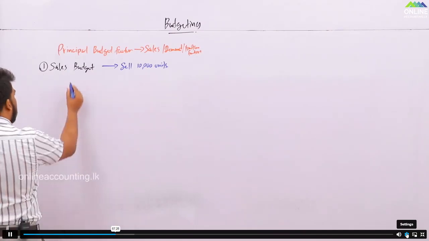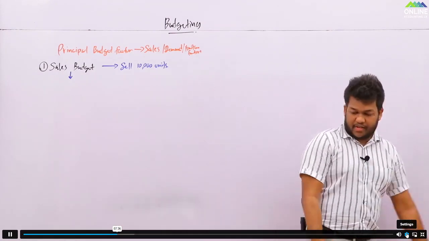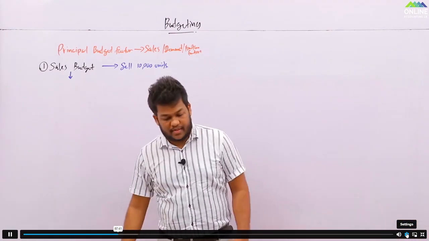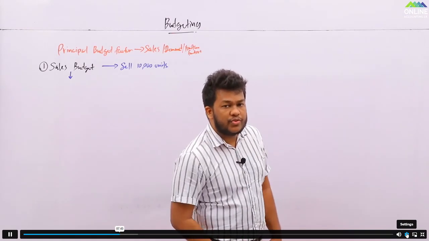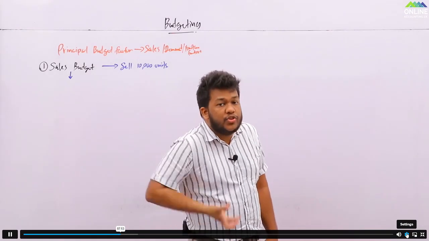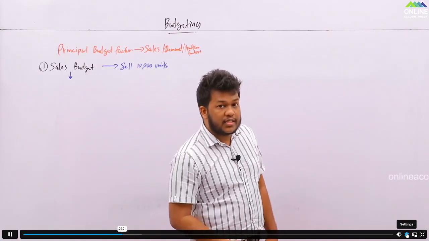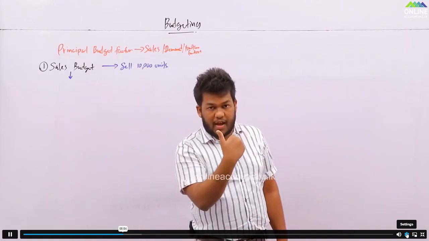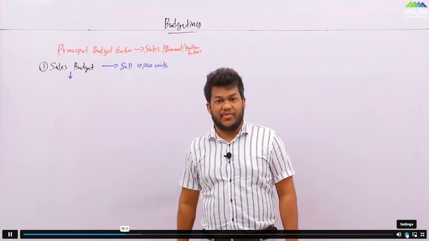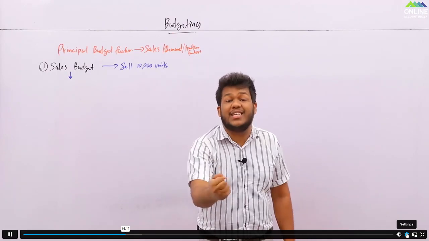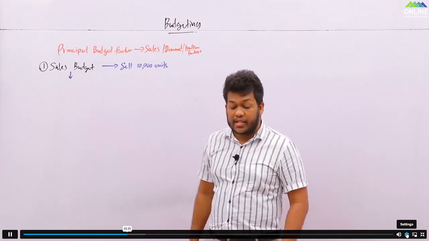What is the next one? Once you are done with the sales budget, now you know how much you need to sell: 10,000 units. Then to sell, what you need to do? Think and tell. You need to sell, so you should have those units. So how to have those units? You need to produce, unless you are getting them from somewhere. This is basically from the manufacturing point of view. So if you want to sell 10,000 units, you need to manufacture that. You need to do the production, which means after the sales budget, you need to have a budget called what? Production budget.